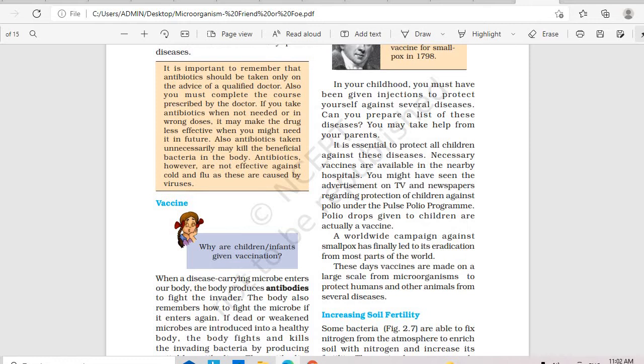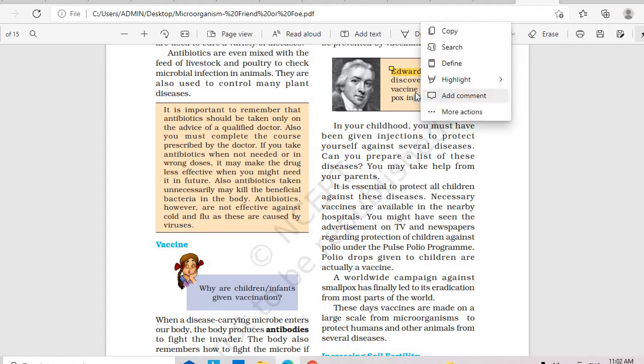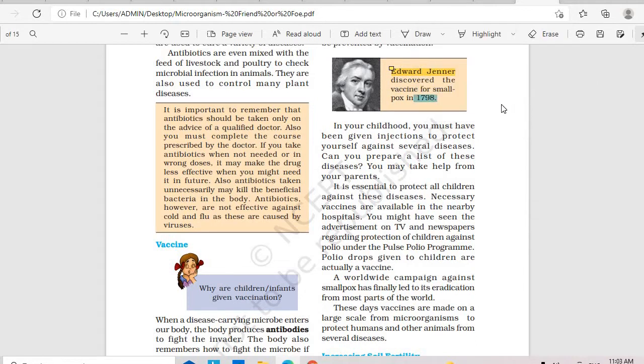Vaccination was discovered by Edward Jenner in the year 1798. This was the time when cowpox and smallpox were very common. Many people, thousands, were dying, and vaccine works on this concept.